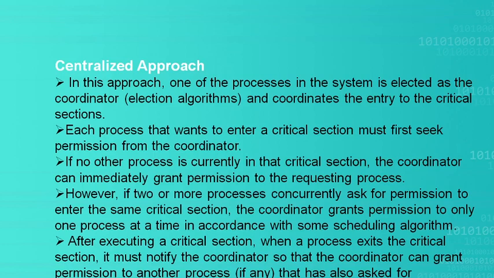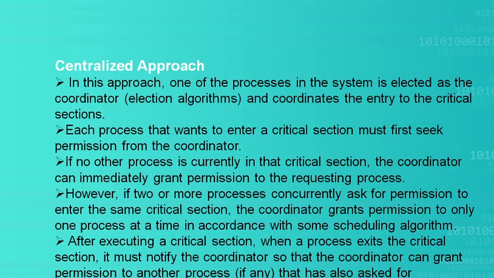If the resource is not free, the P1 process has to wait until the currently executing process gets back from the critical section. Any number of processes can concurrently ask permission for getting into the critical section.